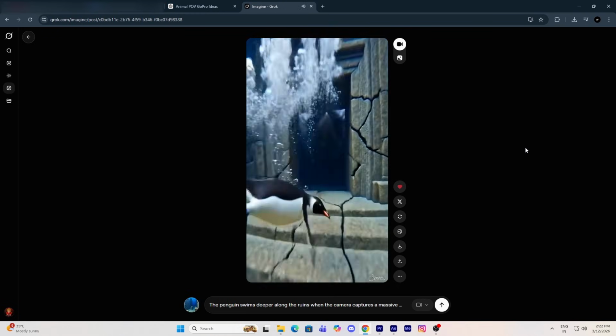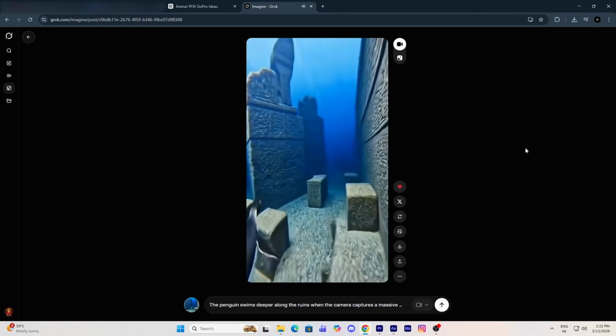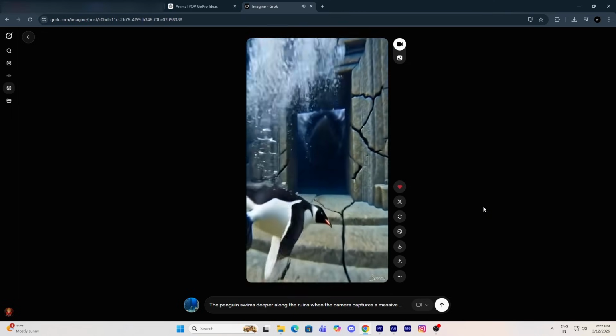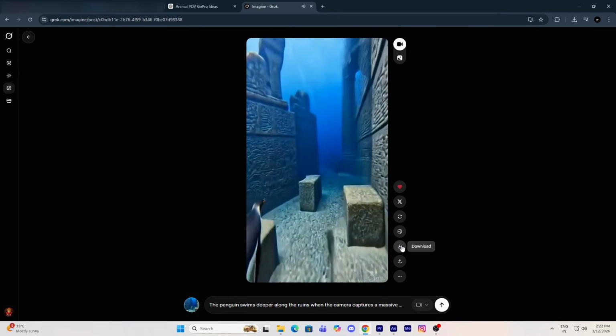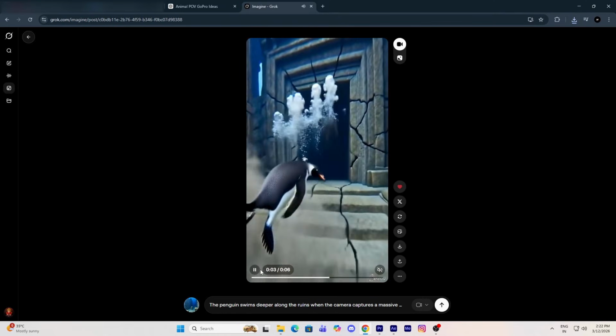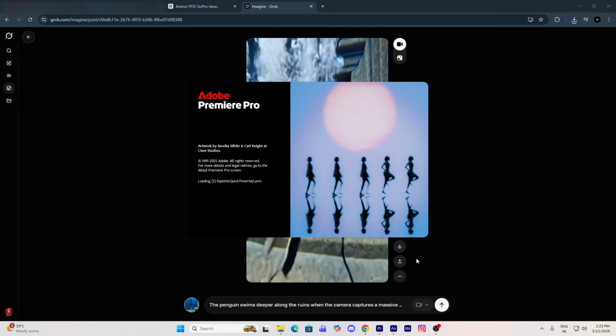Now comes the final stage of the process, which is editing. But don't worry, this is actually the easiest part. You can use any video editing software that you are comfortable with. For example, you can use Premiere Pro, CapCut, or DaVinci Resolve. In my case, I personally prefer using Premiere Pro, so I will open Premiere Pro.